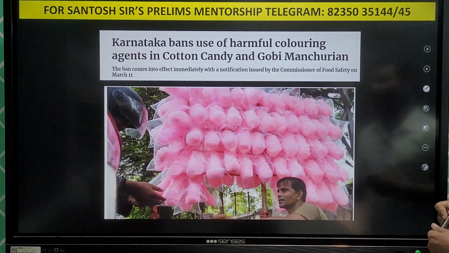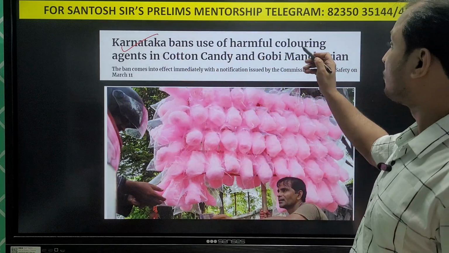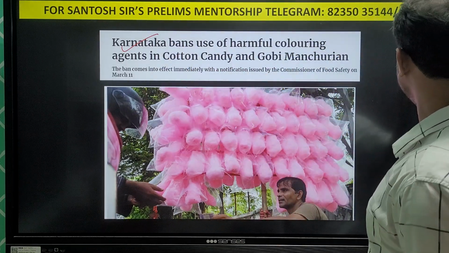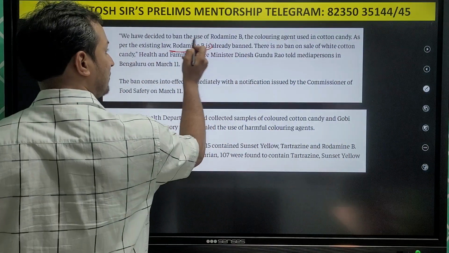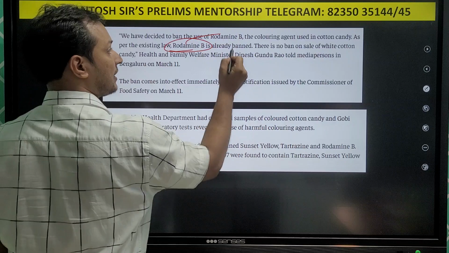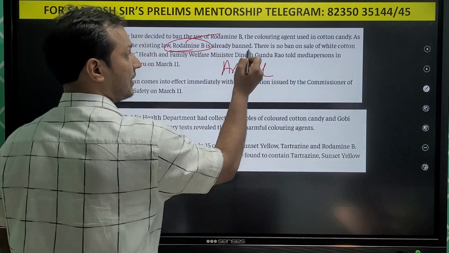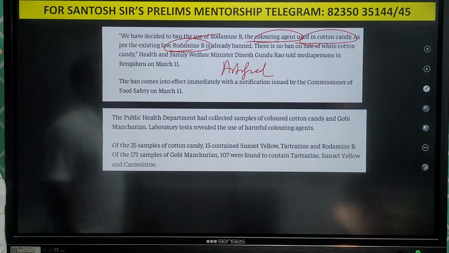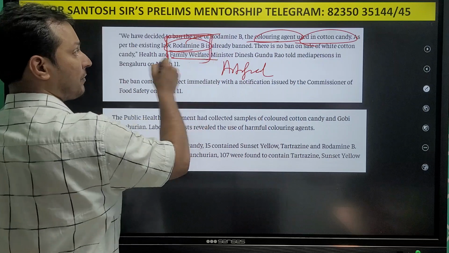So if you see, guys, Karnataka and some other states have banned a harmful coloring agent which is basically rhodamine B. Okay, you can see this chemical, rhodamine B. It is an artificial dye, or synthetic dye coloring agent, and it is used in cotton candy. So they can ask you, what is rhodamine B?